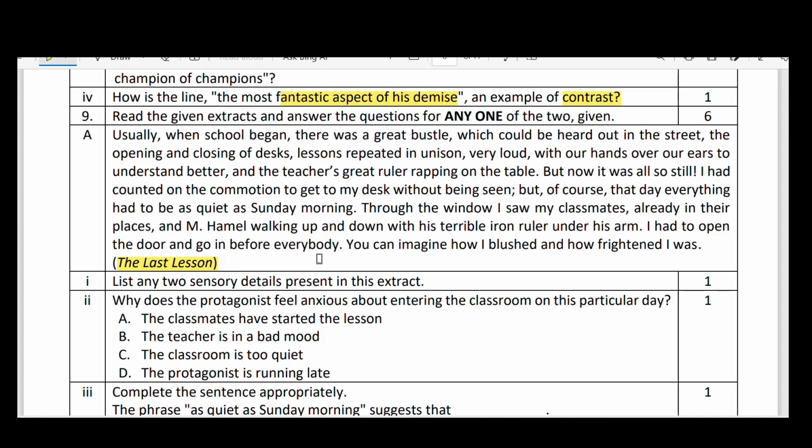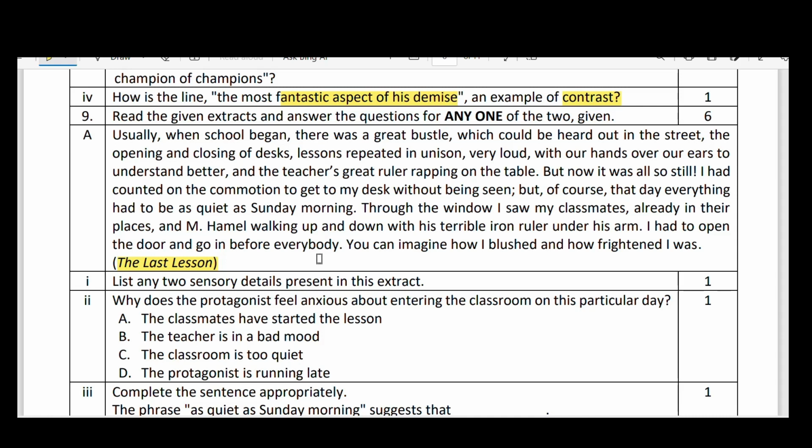But now it was all so still. I had counted on the commotion. Commotion means again noise, chaos, confusion, to get to my desk without being seen. Without being seen, actually you wanted to enter into the house, that means class, without being seen. He counted on commotion, that means there is some noise. In the noise I will enter just like how I do in the previous times.